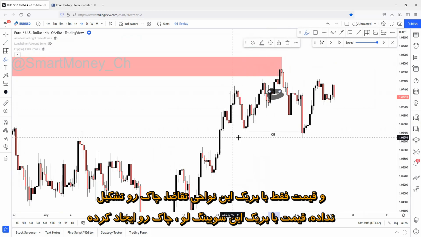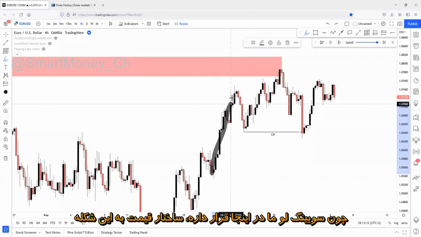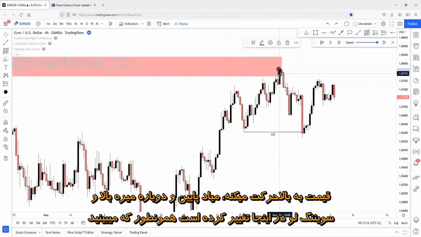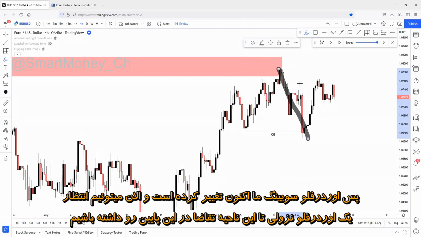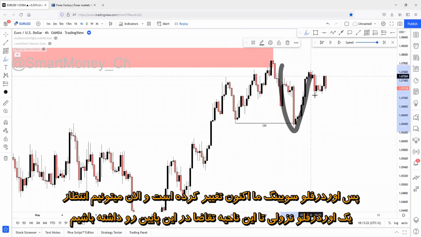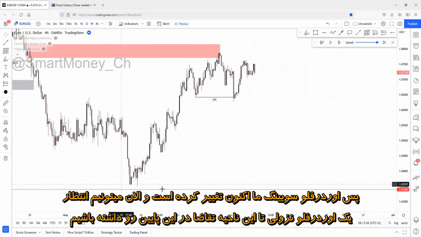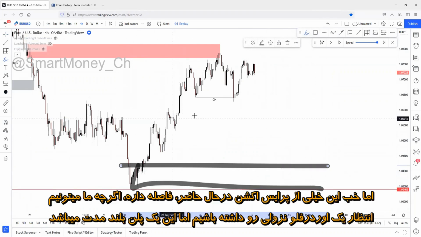It's a change of character on a swing low point, because this was a swing low point right here, because this is how a structure looks like: coming up, coming down, coming up. And this swing low point has been changed, as you can see, after the tap and mitigation of this daily supply zone. So the swing order flow has been changed. We can expect a really bearish order flow continuing down to this demand region down here, which is a daily demand region somewhere around here. But this is too far away from now. This is too far away from the current price action, but we can expect a bearish order flow.